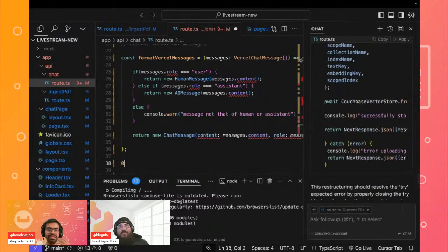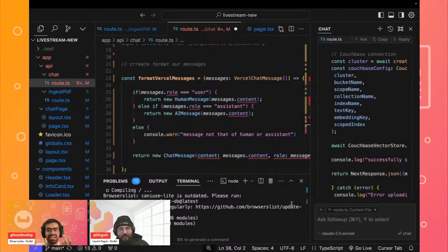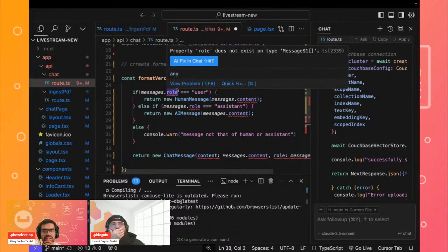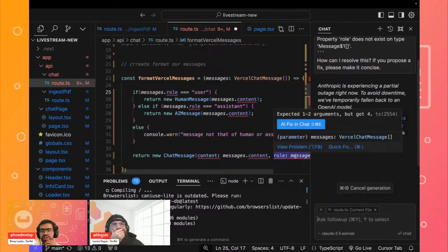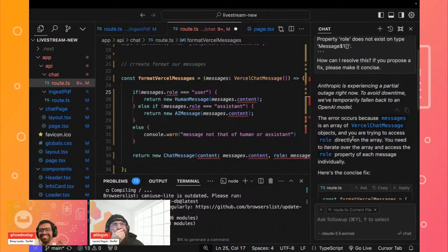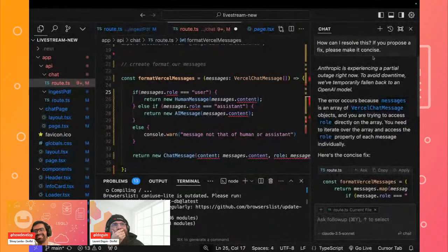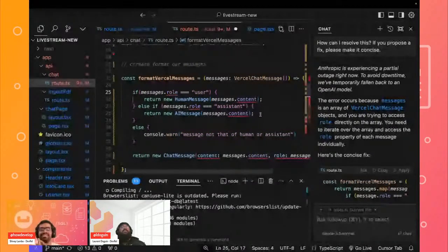Yeah, in that case it's probably a good time where we could also ask the AI to see whether it's probably some import that we're missing. Oh, you see, right now it just says that Anthropic is experiencing a partial outage. That's why you should never be completely reliant on these LLM providers, because they are receiving so much input that they have a tendency to go into outages. There are a lot of times that OpenAI will also go on an outage.